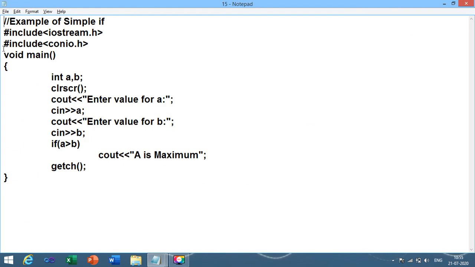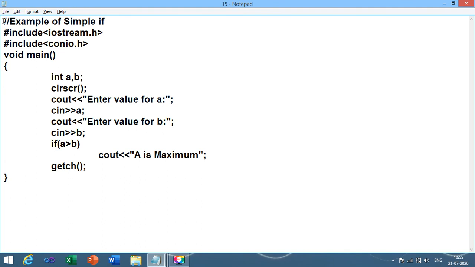This is the first program of today's session. Before this program, you need to write the syntax of different types of if condition. Again let me repeat, don't write any theory regarding the if condition.